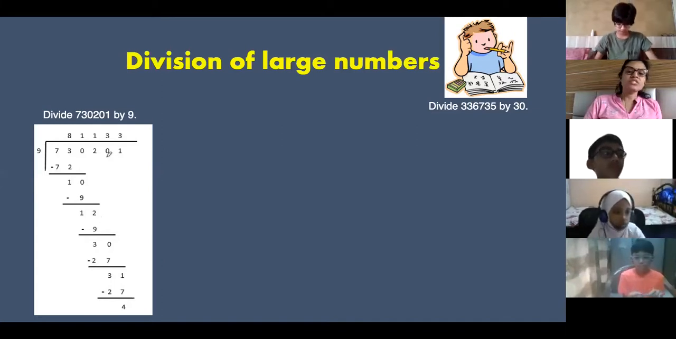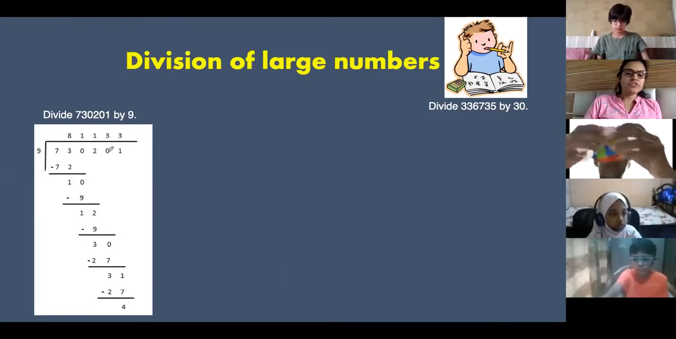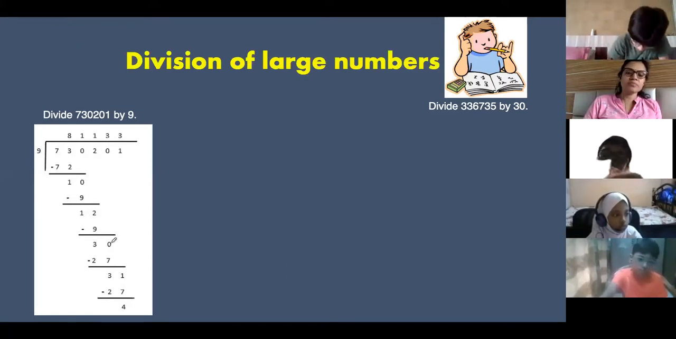What is the next digit, Rashta? After 2, the next digit is 0. Correct?